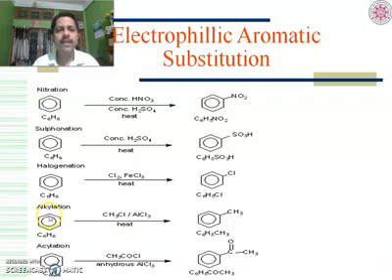Next reaction is alkylation. It is known as alkylation because H plus is substituted by an alkyl group. The reagent required is haloalkane and AlCl3. Next, acylation. The reagent is acyl chloride and AlCl3. The H plus will be replaced by the electrophile, the acyl cation. Therefore, it is known as Friedel-Crafts acylation.